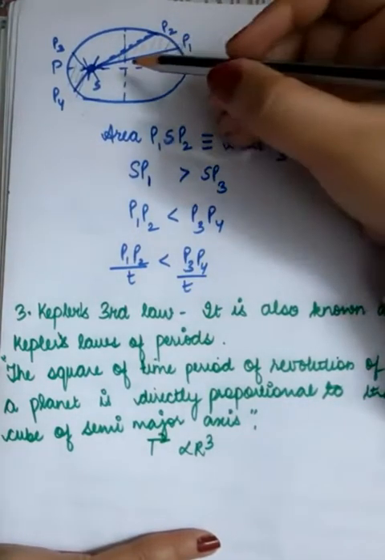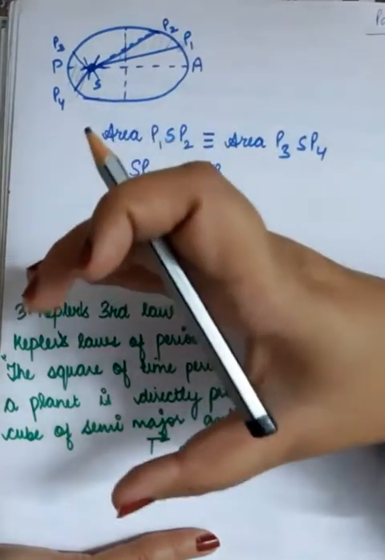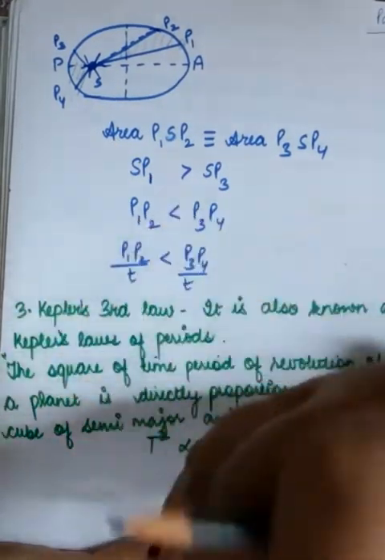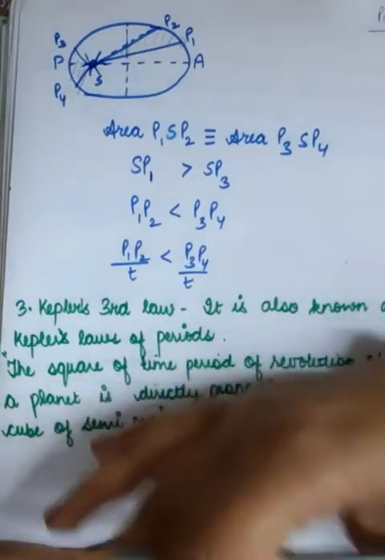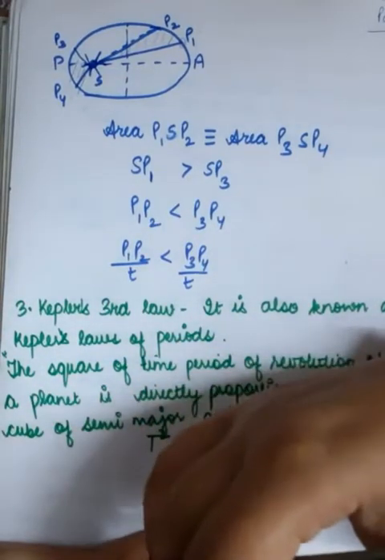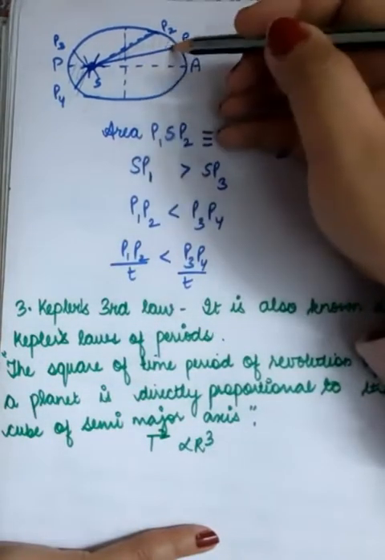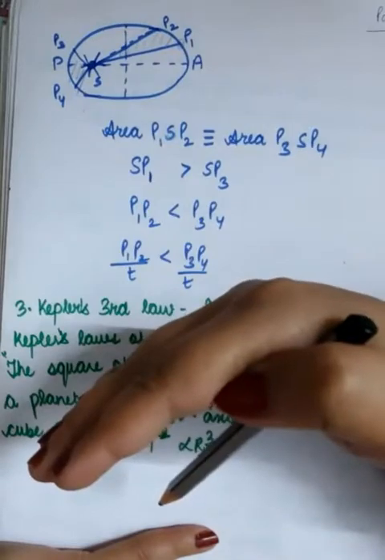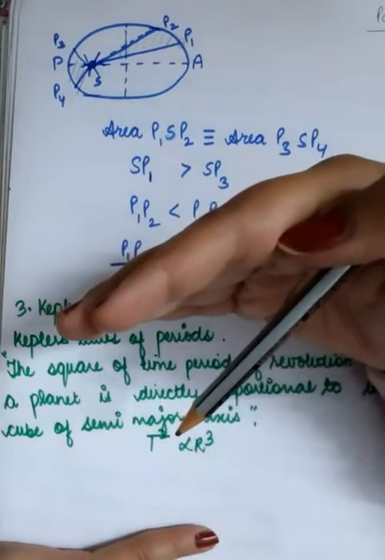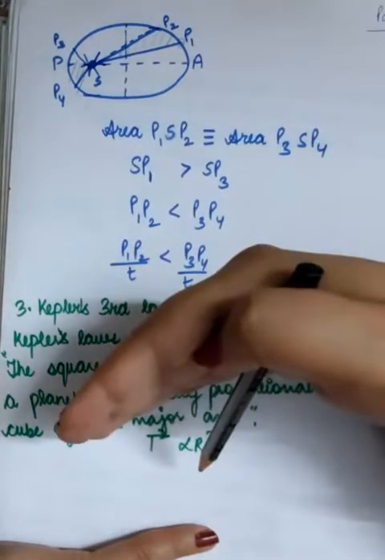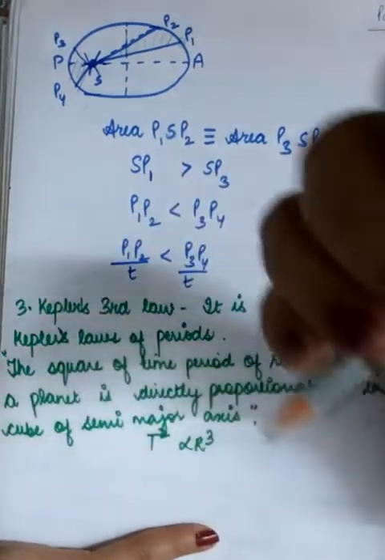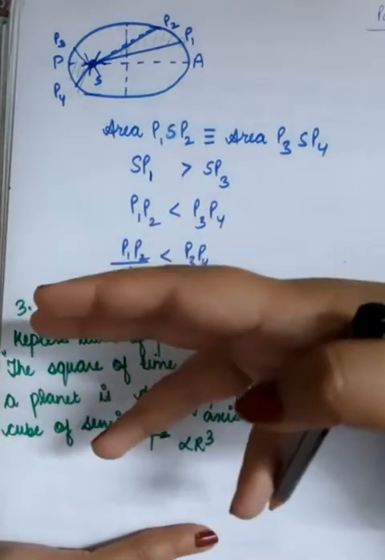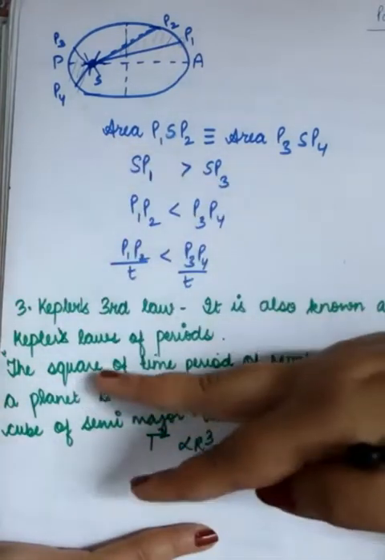Right? So this means in a particular time span, the areas covered by the planet will be exactly the same regardless of its distance from the sun. So this is known as aerial velocity is constant, like area divided by time is constant. We know that linear velocity is linear displacement upon time. Angular velocity is angular displacement upon time. Same way, aerial velocity is area covered per unit time.